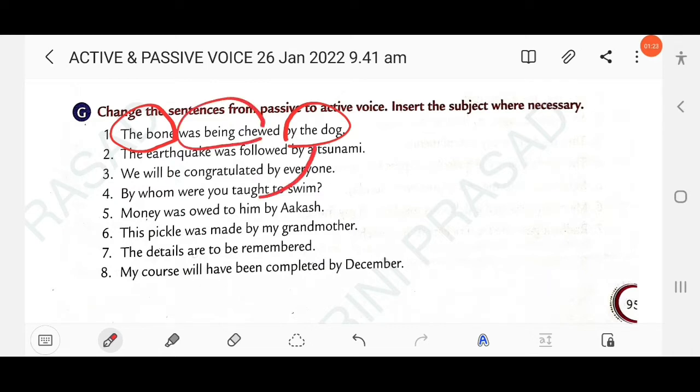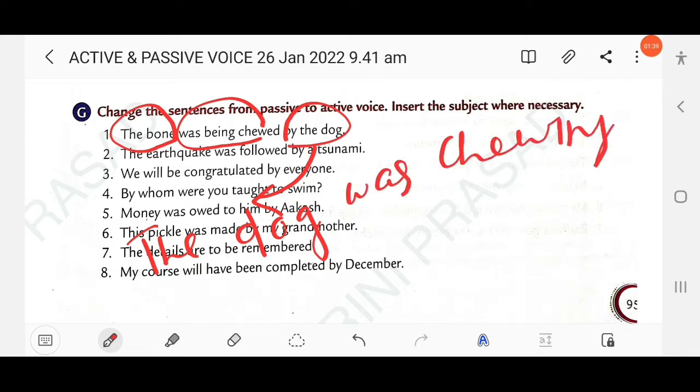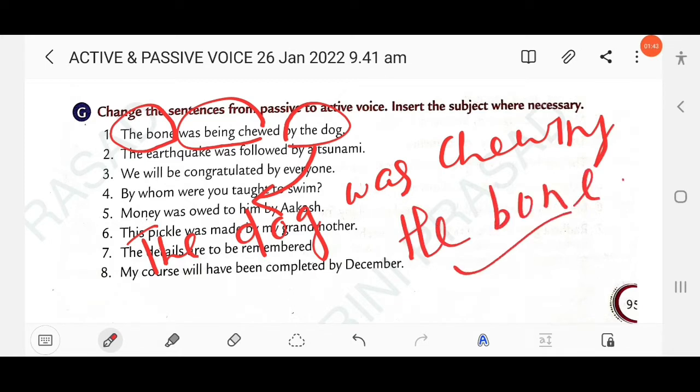So here the agent will become the subject in the active voice. The dog, right? So here past progressive is used. The dog was chewing the bone, right? Then next question here.